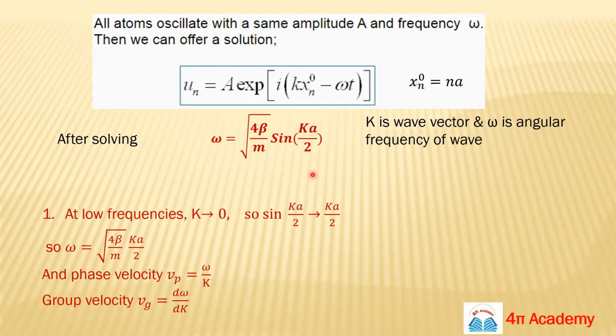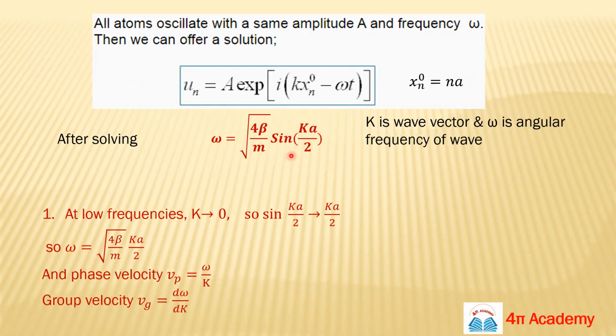We can impose a few conditions which will give you some results, and based on these results we can draw a graph between omega and k. At low frequencies, if frequency is low, that means your k tends to 0. If k tends to 0, this angle term will be very, very small.